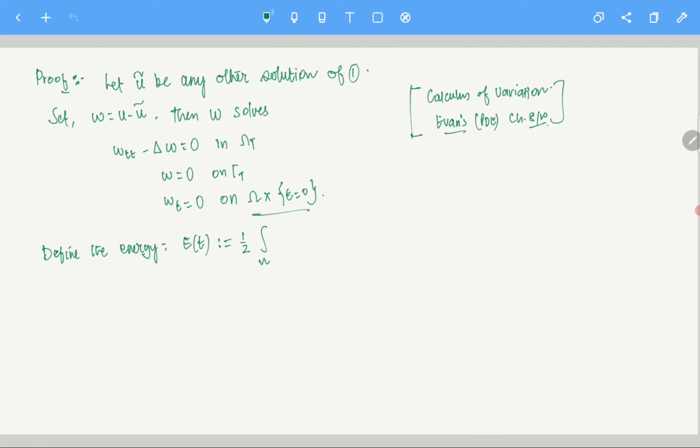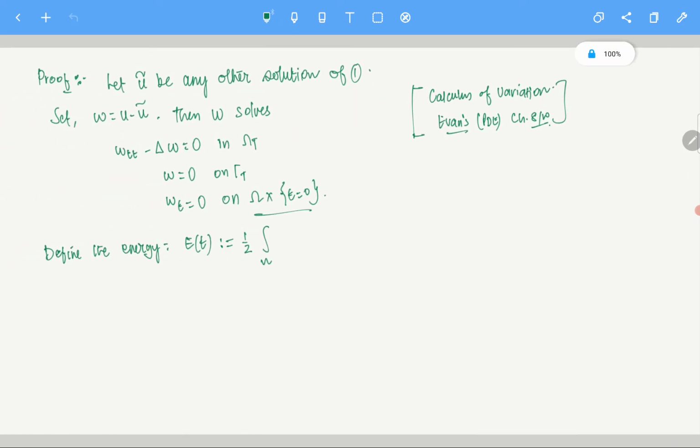So the energy of the system is given by the integral of wt squared of x,t plus gradient w of x,t squared dx, for 0 less than t less than capital T. We define it like this, so that by definition it is going to be positive.